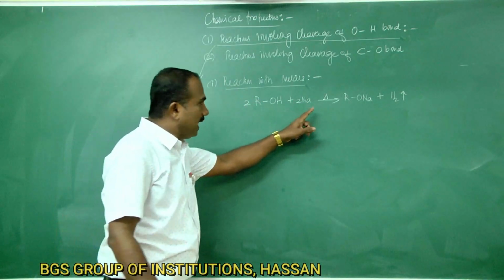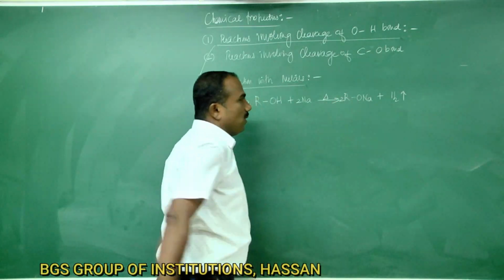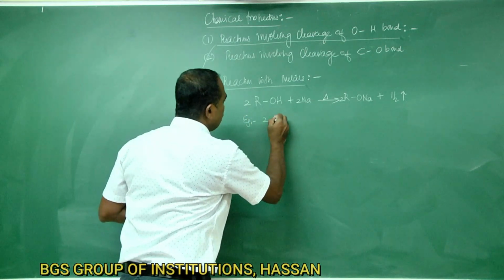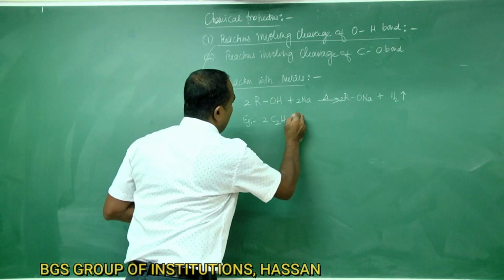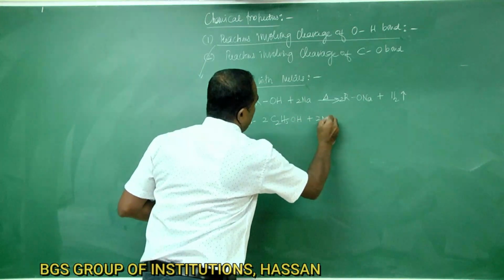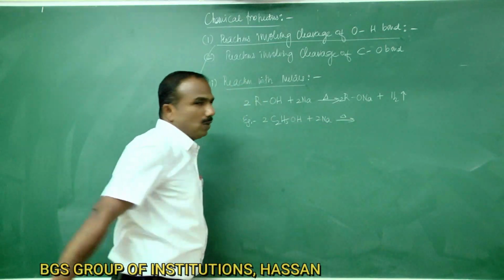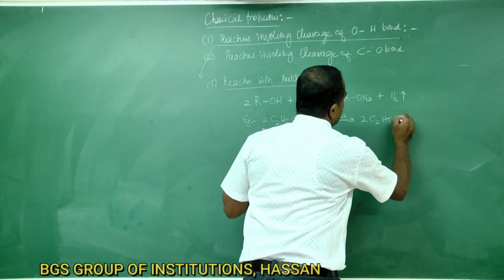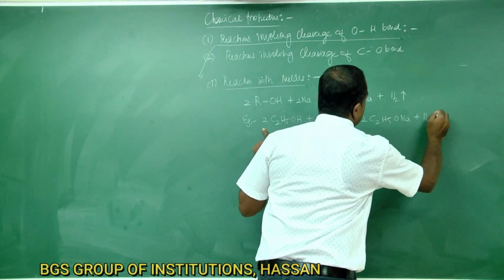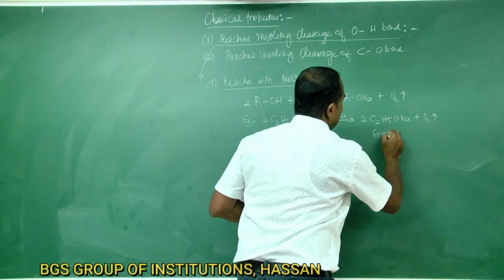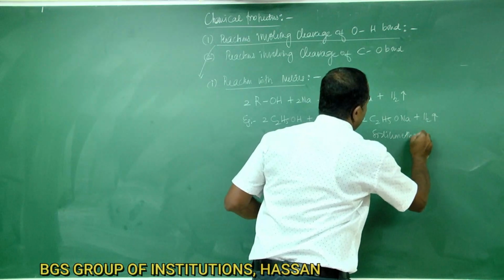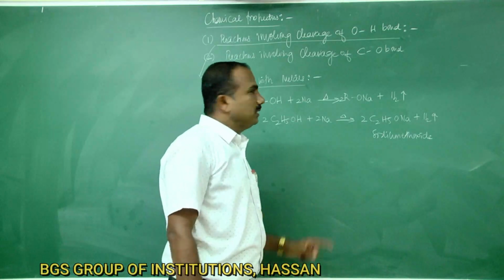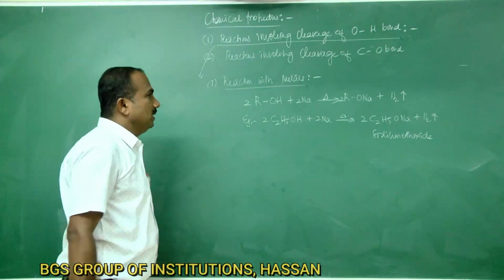2ROH plus 2Na gives rise to 2RONa plus H2. Example for this one: if you take C2H5OH, ethyl alcohol, and it is heated with sodium metal, you are going to get sodium ethoxide, with the liberation of hydrogen gas. Instead of sodium metal, if you use aluminum, you are going to get